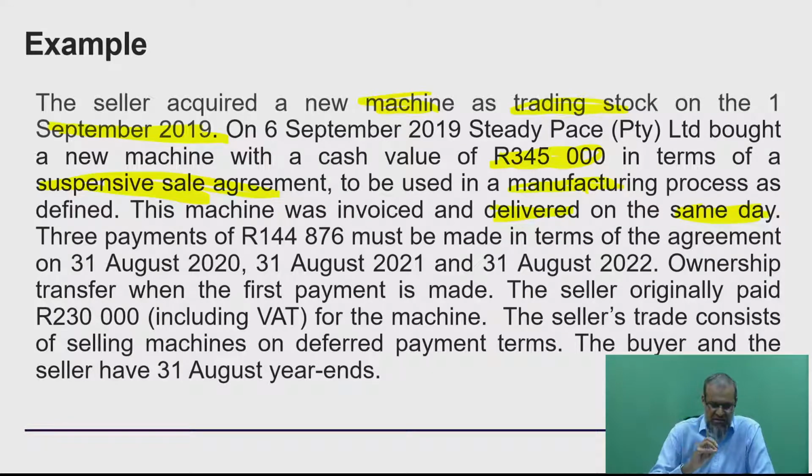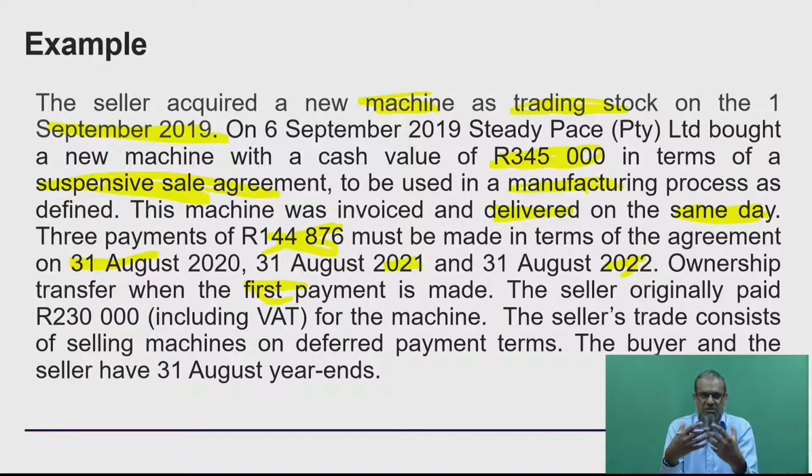Now they tell us that 3 payments are going to take place. We're going to basically pay 144,876, and this must be paid in terms of the agreement on 31 August 2020 and 31 August 2021 as well as 2022. So we've got 3 annual payments in arrears that are going to take place. Ownership transfers when the first payment is made. Now, can we all see that that is technically your suspended sale agreement?